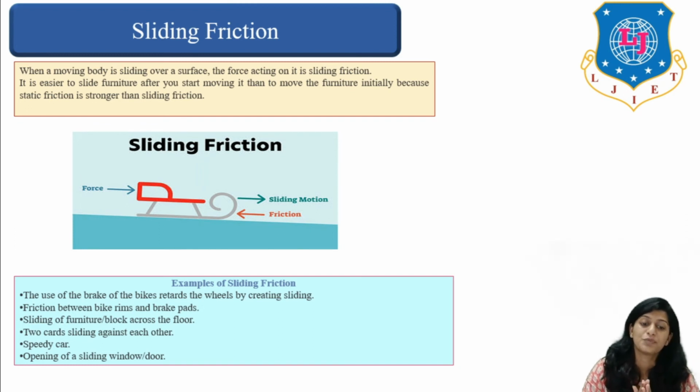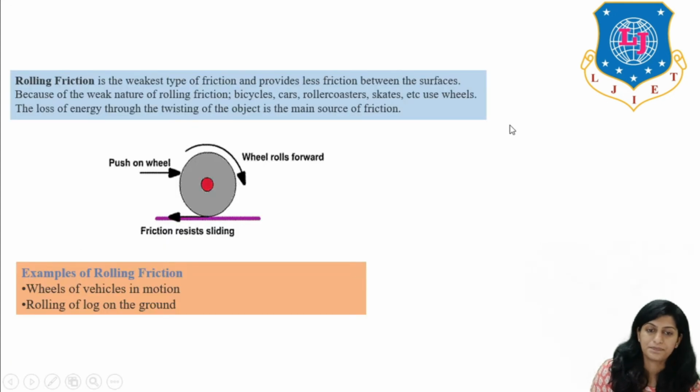Some examples of sliding friction are the use of brakes of bikes to retard the vehicle or wheel by creating sliding friction between bike rims and brake pads, or two cars sliding against each other. All these are examples of sliding friction.